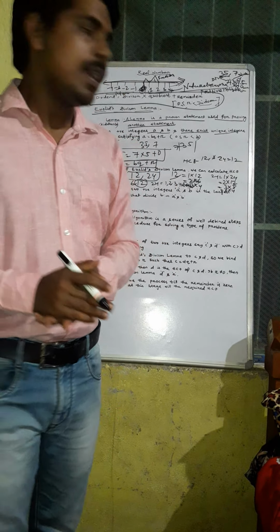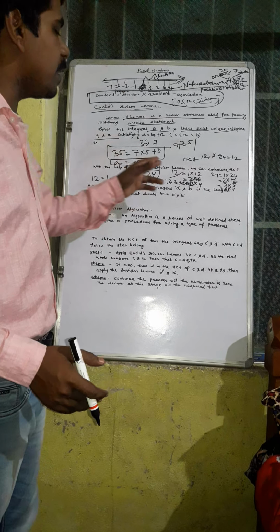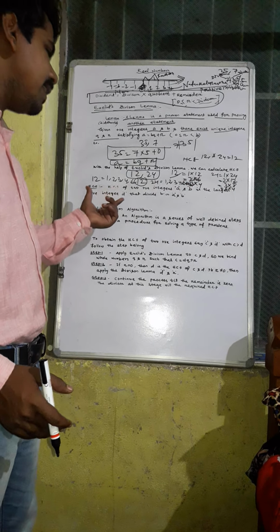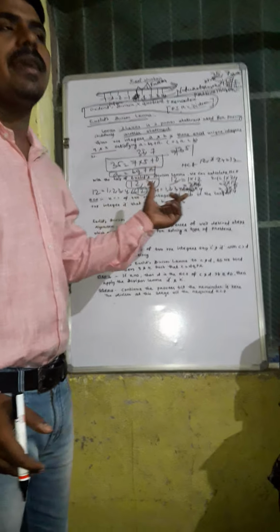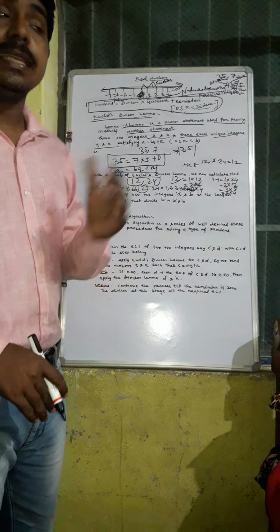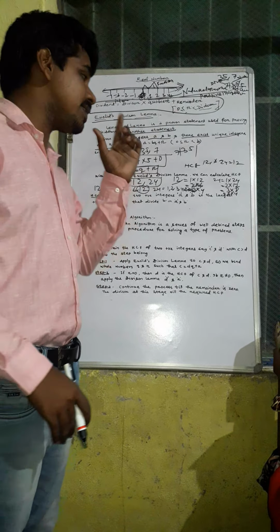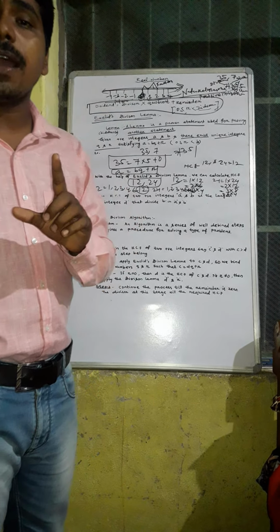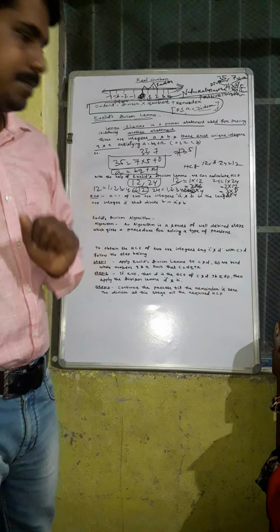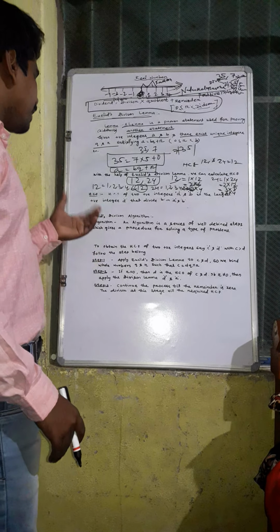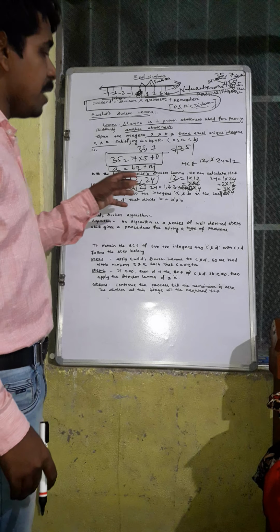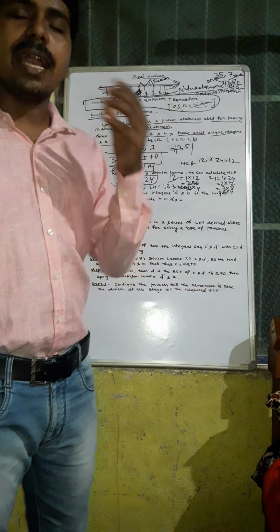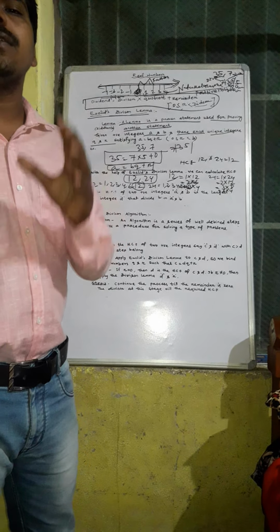What is the HCF? The HCF of two positive numbers A and B is the largest positive integer D that divides both A and B. That means D is the largest positive integer which can divide both A and B. Now we have discussed one way of finding the HCF. The method to find the HCF in this way is called Euclid's division algorithm.